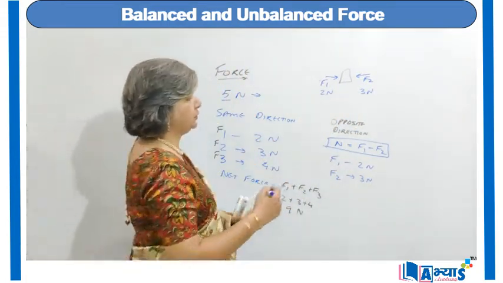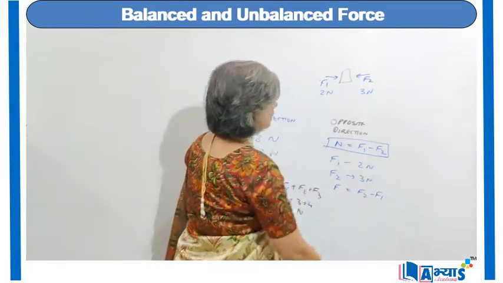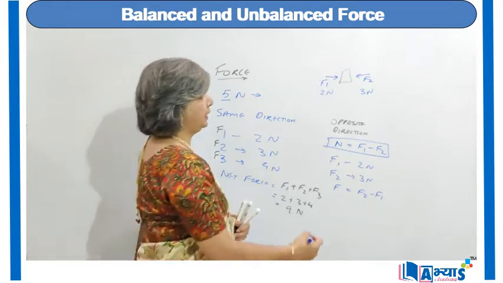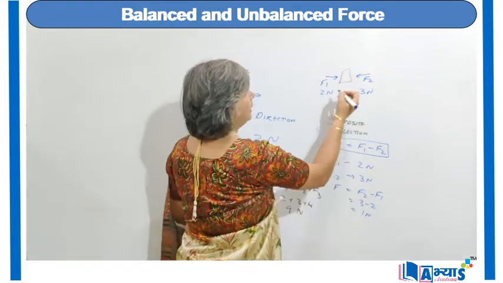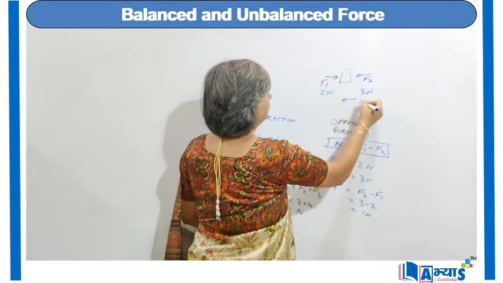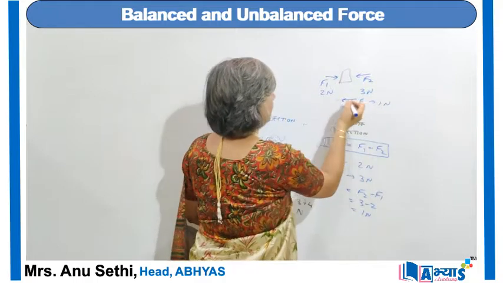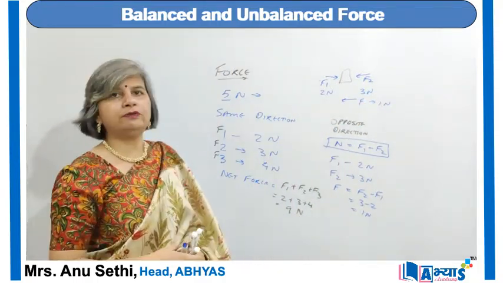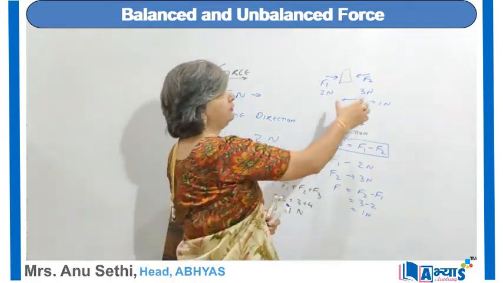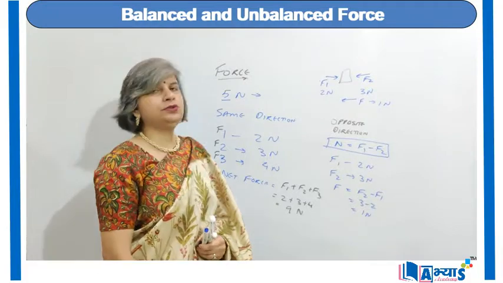So the net force will be equal to F2 minus F1, because F2 is greater than F1, and hence it will be equal to 3 minus 2, that is 1 newton. So the net resultant force is of 1 newton. The net force will be equal to 1 newton and it will be in the direction of the force F2, that is of 3 newtons, because force F2, that is 3 newtons, is more than the force F1, that is 2 newtons.